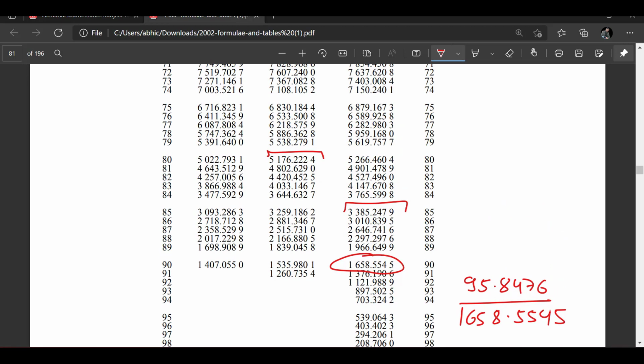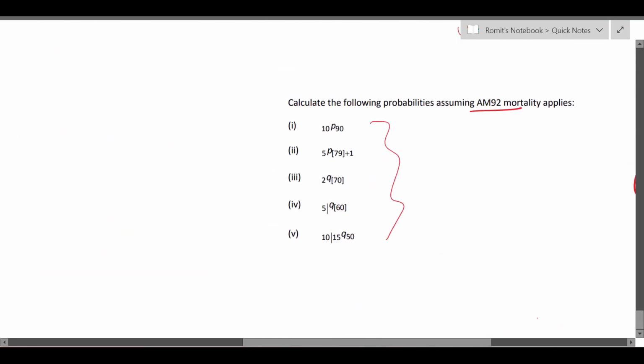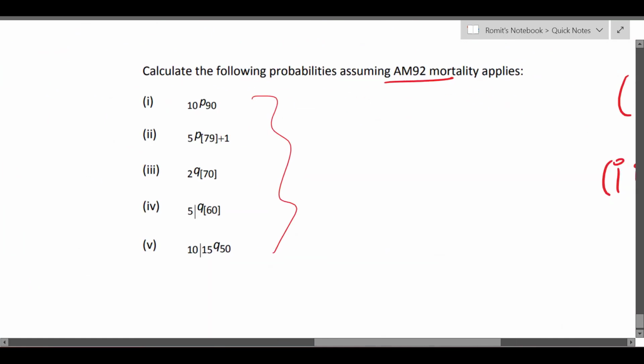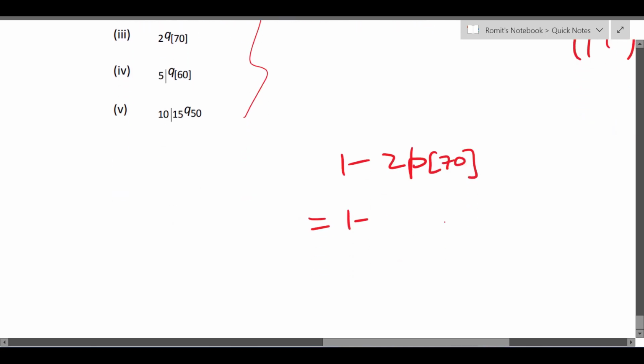Moving on to the next part. Division you can do on the calculator, so that's fine. 2Q70. What will this be? This will be 1 minus 2p70, right? And then you can take 1 minus L72 divided by L70, right? No selection in the numerator. Why? Because the 2-year selection period is over.